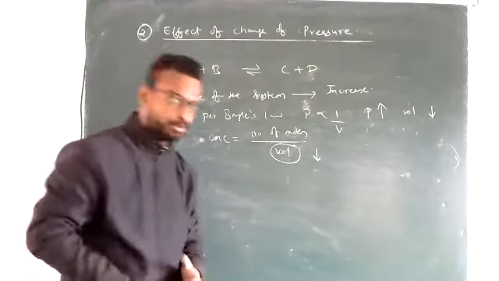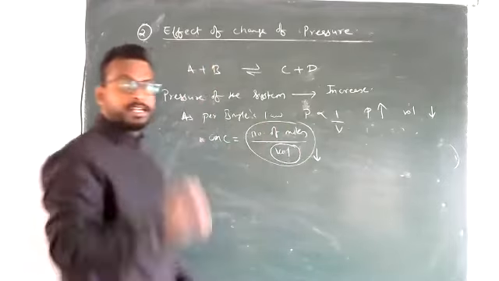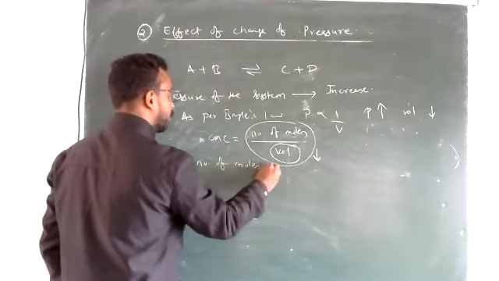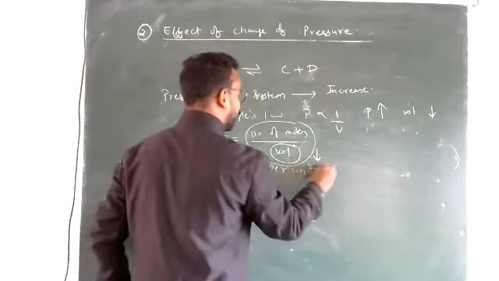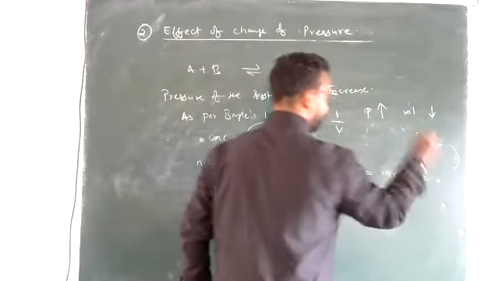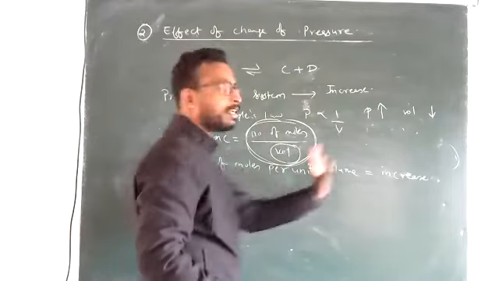Because the moment volume decreases, this overall quantity will increase, because the denominator is getting decreased. So concentration, which is called number of moles per unit volume, will increase. Number of moles per unit volume is a quantity that increases. Why? Because as soon as you are increasing the pressure, the volume is getting decreased and number of moles per unit volume overall increases.